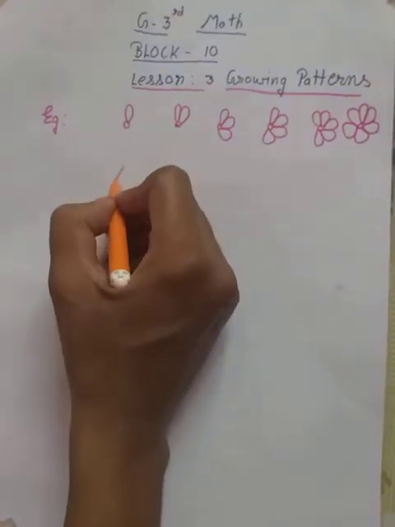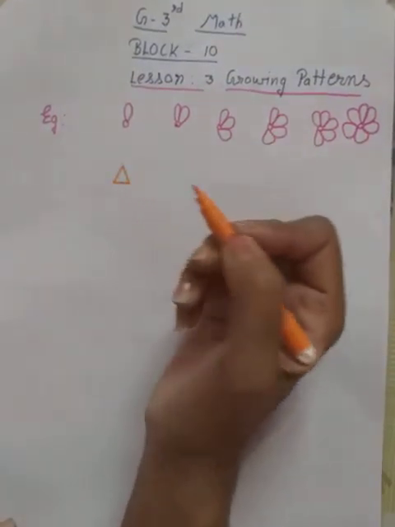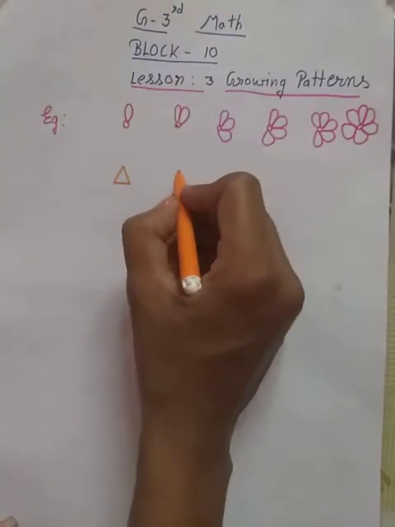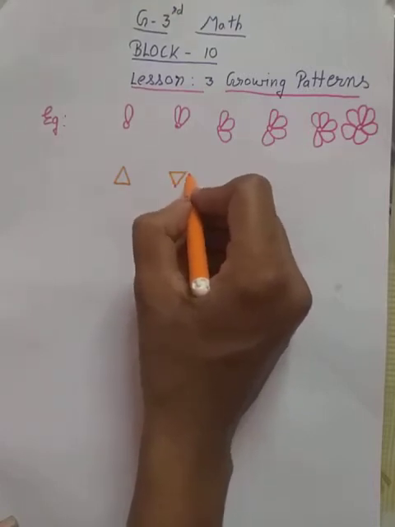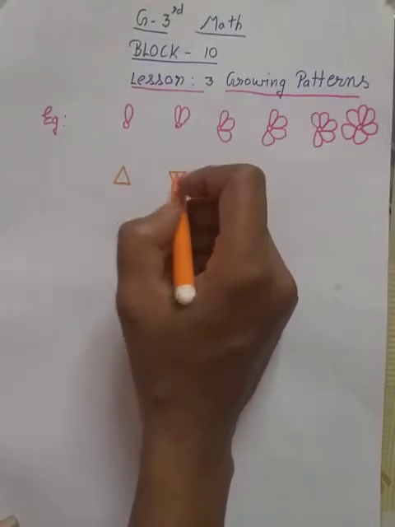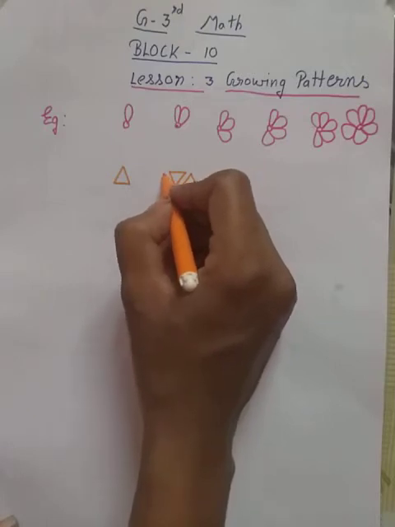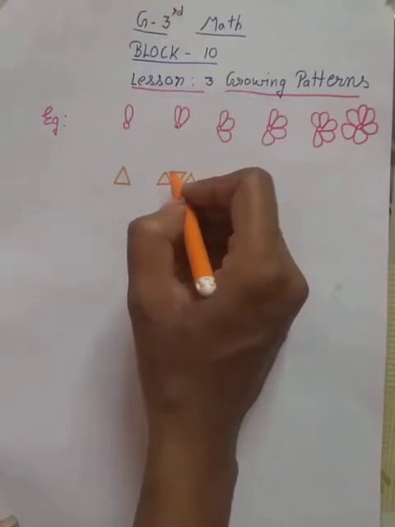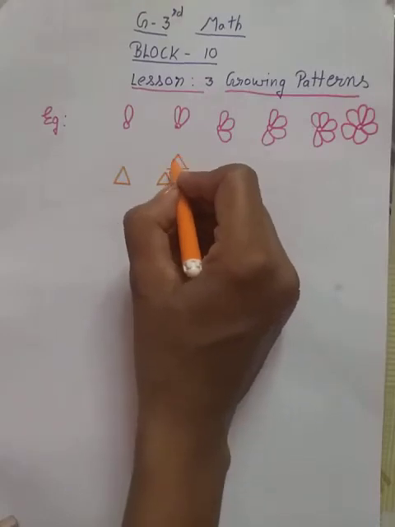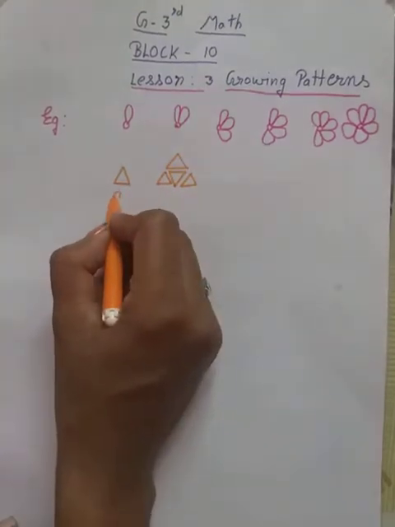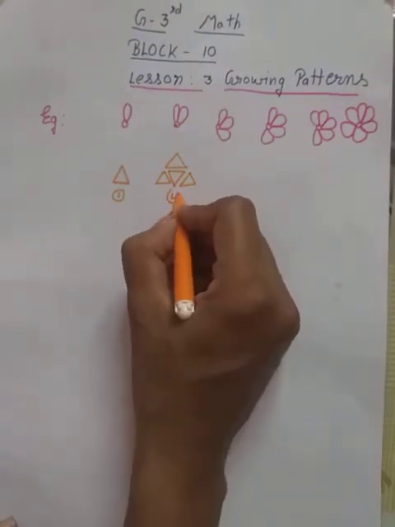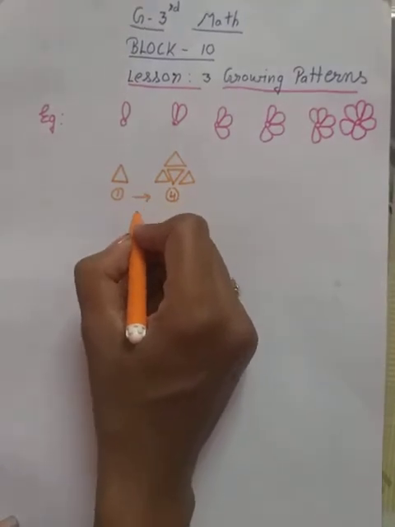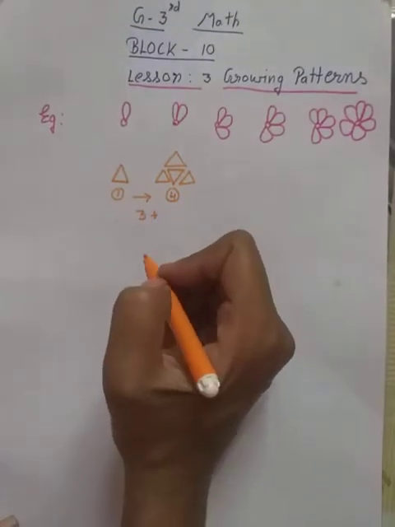Suppose I am making here, in another example, one triangle. Next I am making more. In this we have one triangle. In this we have four triangles. How many triangles did we increase in this? Three triangles we increased in this.